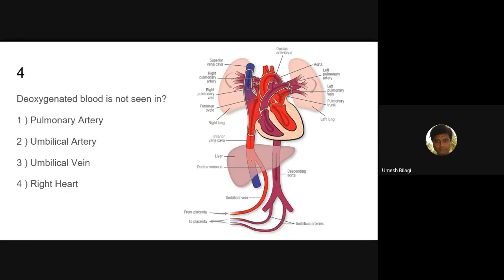The blood which is coming from the inferior vena cava is directed into the left atrium through the foramen ovale. Foramen ovale. The blood which is coming from the inferior vena cava is directed into the left atrium. From the left atrium, it goes to the left ventricle. From there, through the aorta, it goes to the brain, predominantly to the carotid artery. Some part of the blood does go down to the limbs and all that, through the aorta. But most of it goes to the brain.